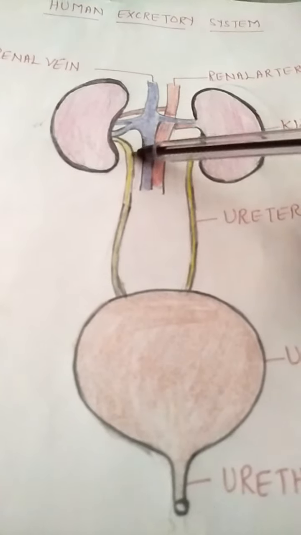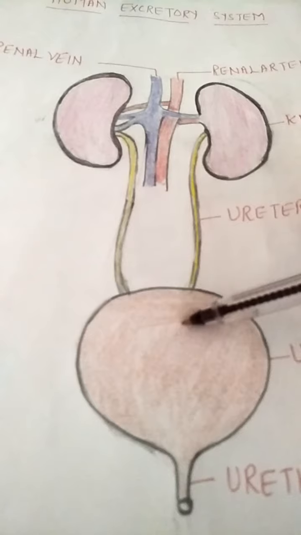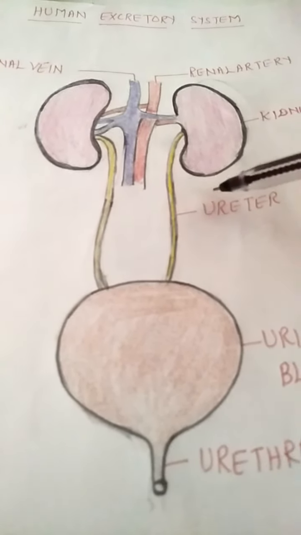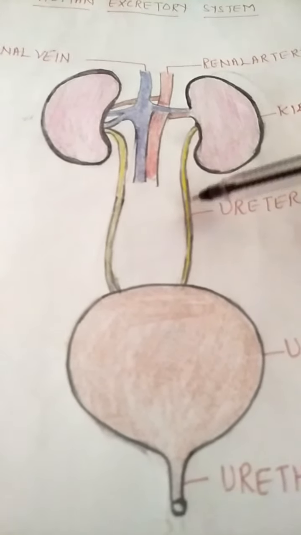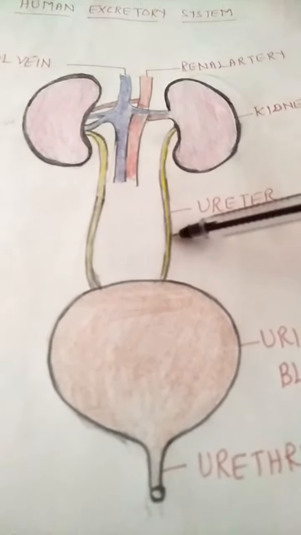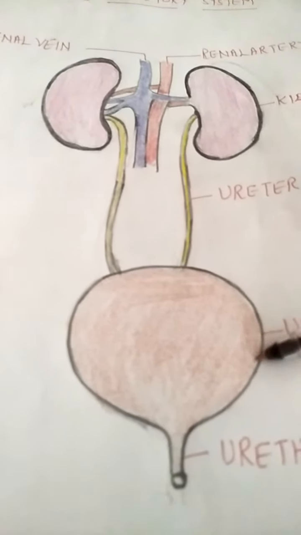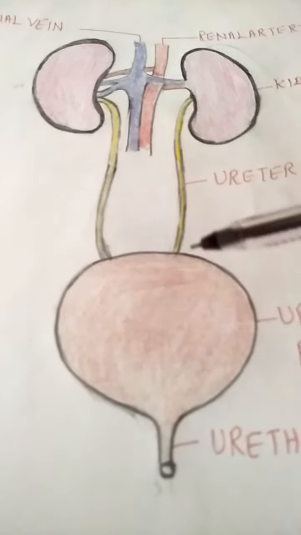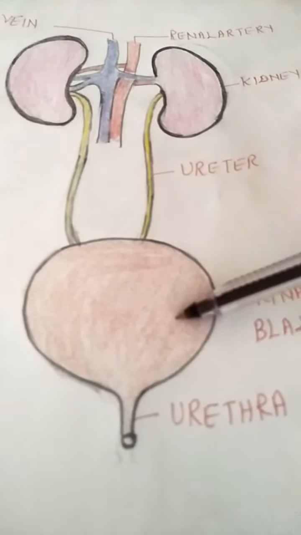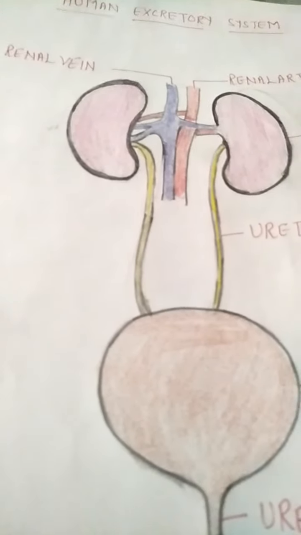Then from the kidneys you can see tube-like structures arising, also present in a pair, and we call them ureters. They lead to a sac-like, muscular, elastic structure which can expand, known as the urinary bladder, and this leads to a structure known as the urethra.